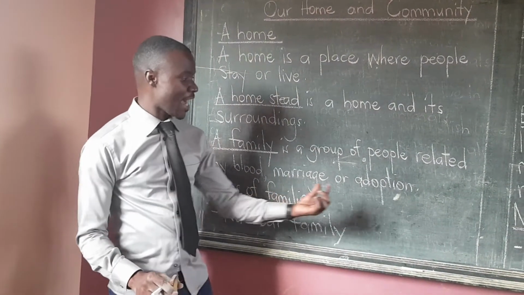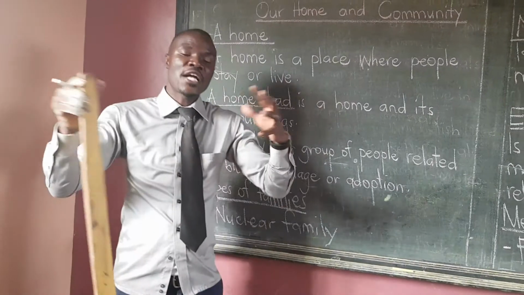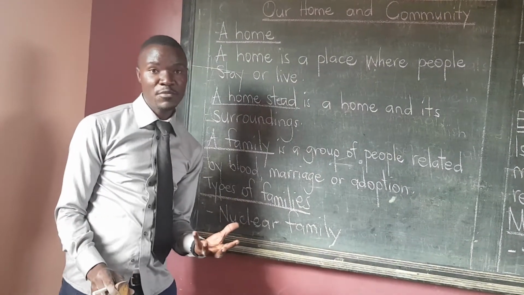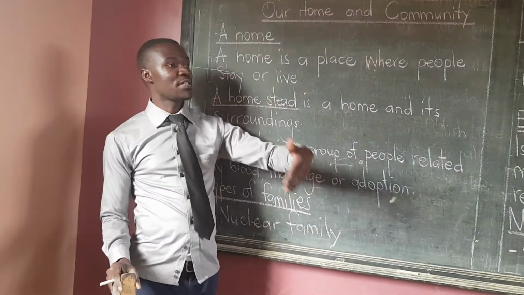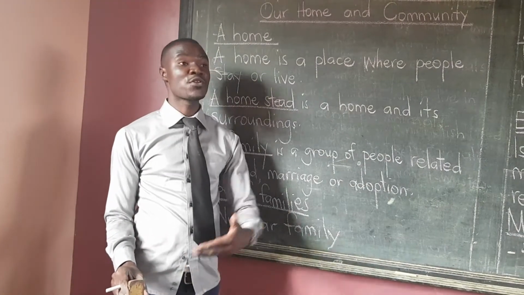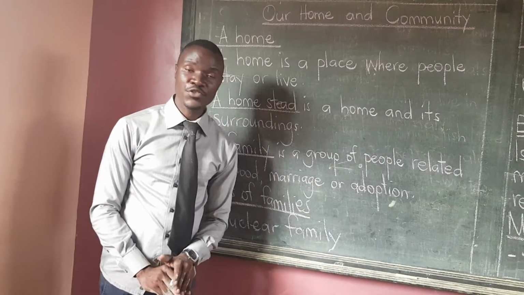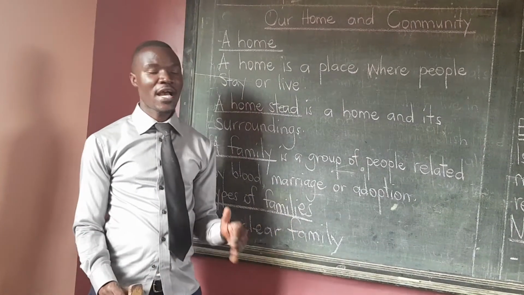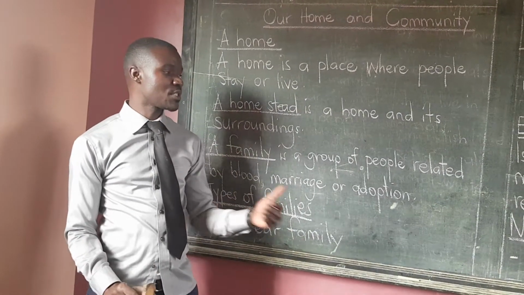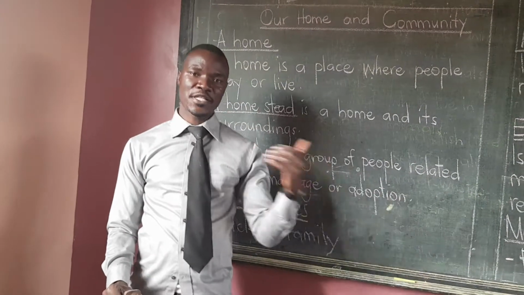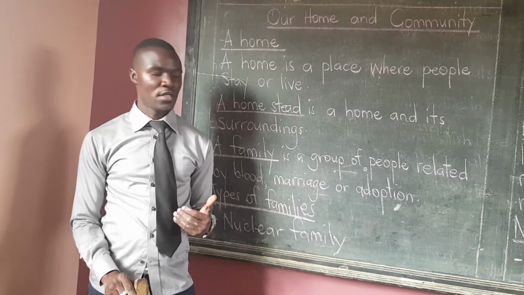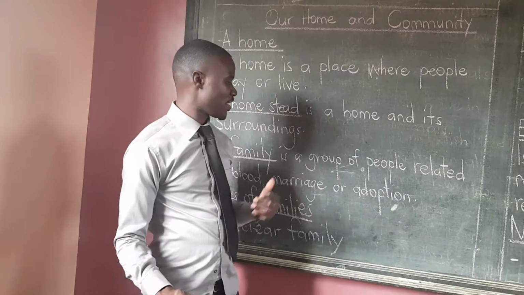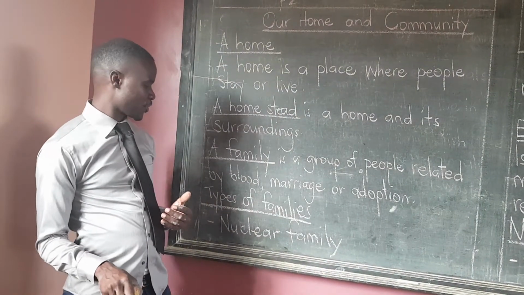That's marriage. Adoption. Children are adopted today. They get children from the street. There are some careless mothers who throw children on the street. Sorry about that, it's very bad in our country. And some people who have mercy on these children go and adopt them. They become their own children. So that's what we're referring to as adoption.